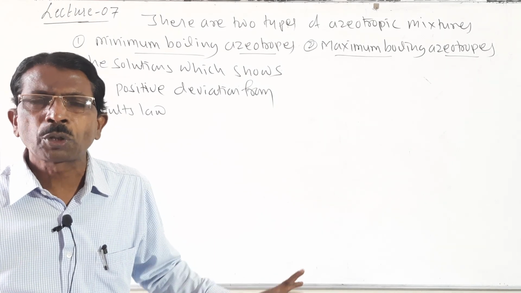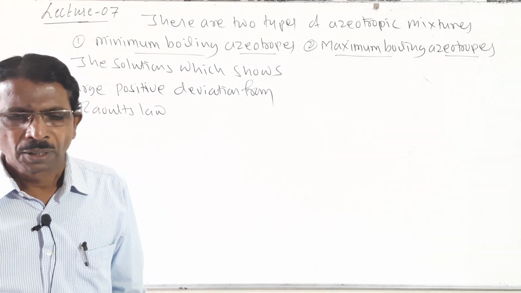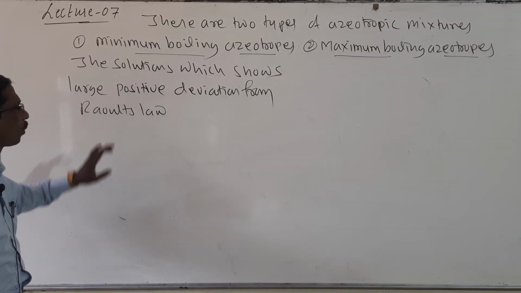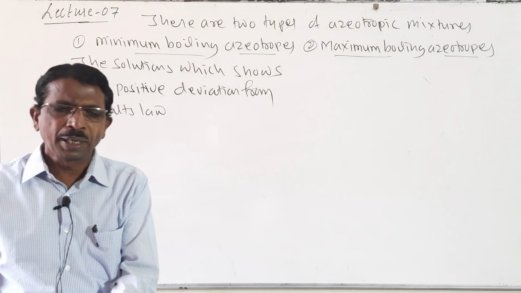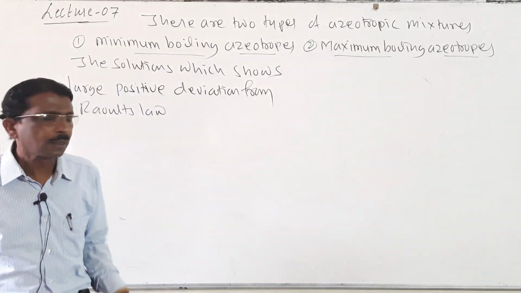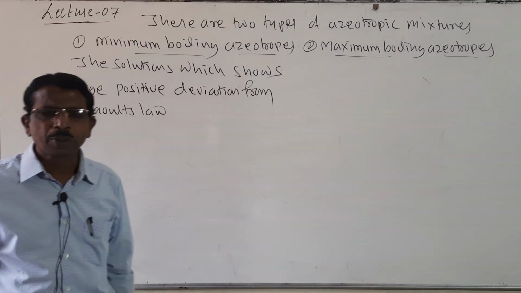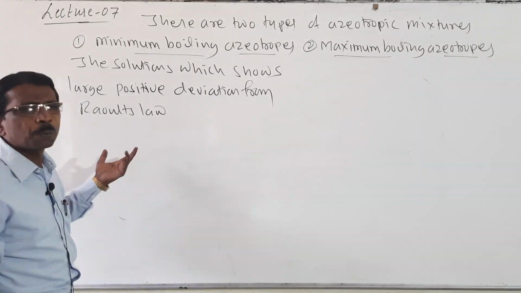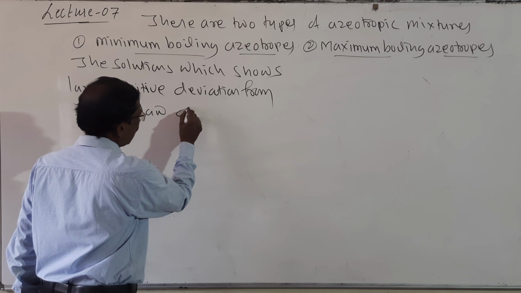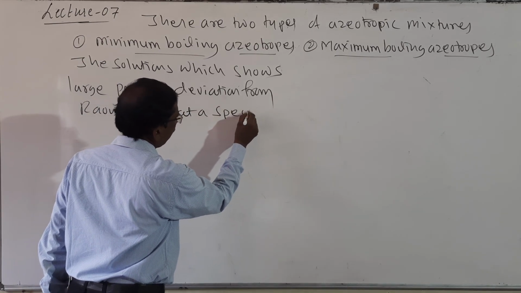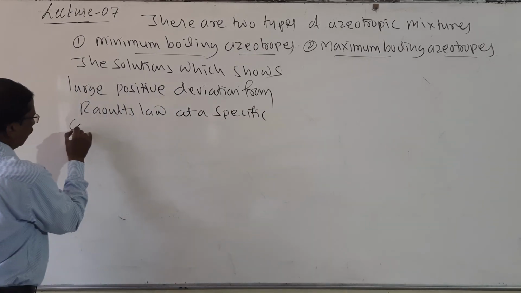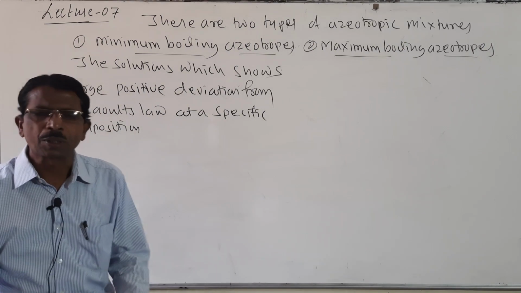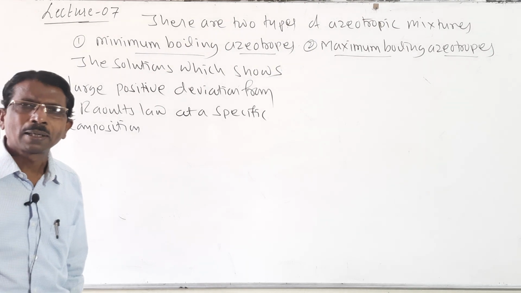So what are positive deviation and negative deviation? Here, the solutions which show large positive deviation from Raoult's law at a specific composition are called minimum boiling azeotropes. Look here, students, I will give an example.